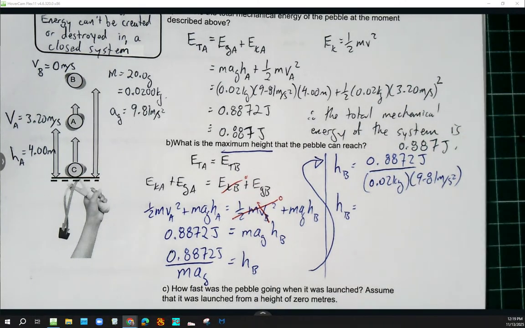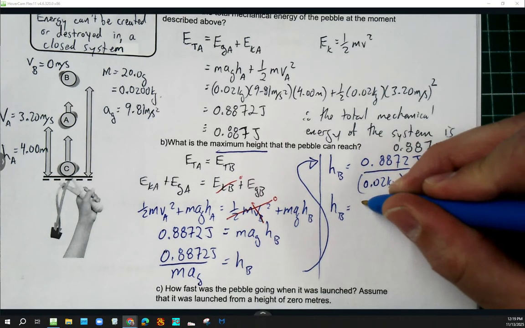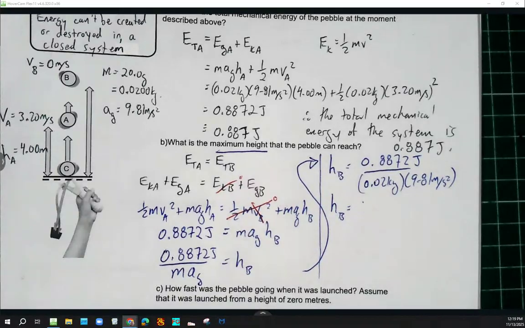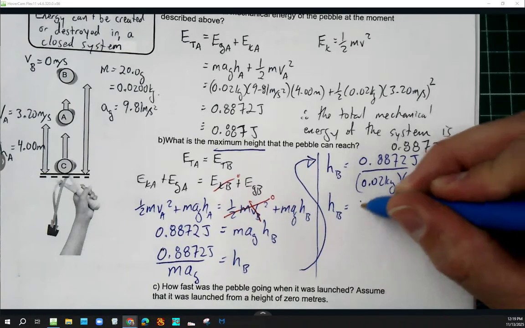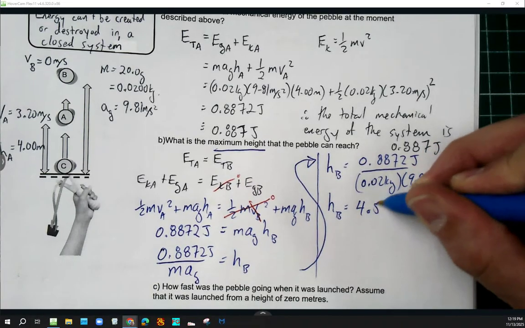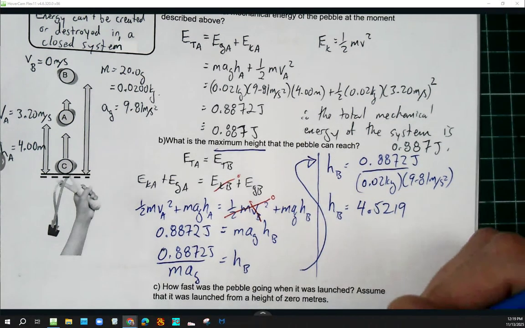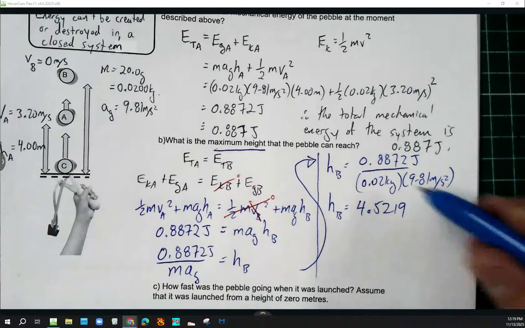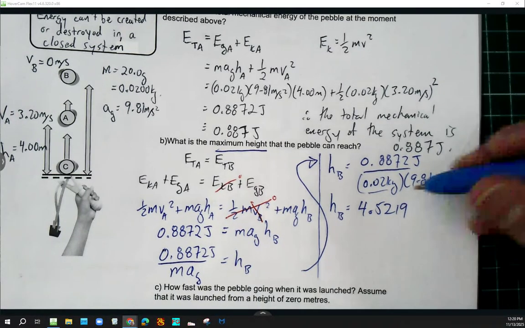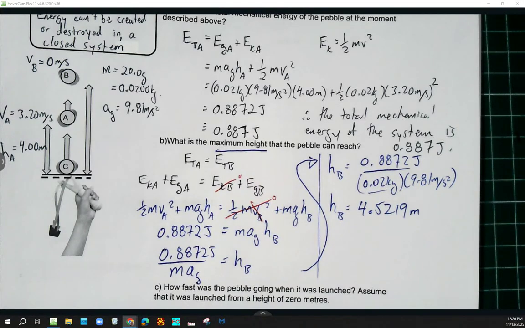Somebody help me out. What do you get? 45.2191. So close. I feel like we got a decimal place error. Yeah? 4.52191. Yeah, 4.5219. I feel like maybe I put in 0.002. Oh, that's it. Yep. So 0.02 kilograms. It's important to get our unit conversions right on that. But we get 4.5219 meters.